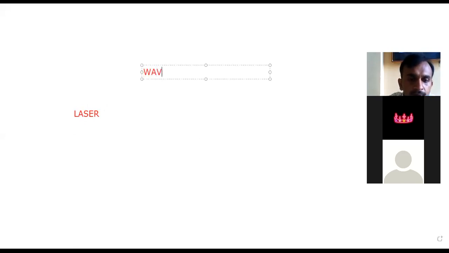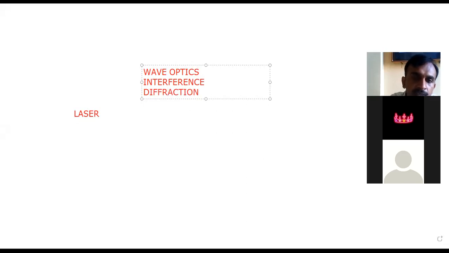Wave optics. In wave optics, we already completed the first chapter, interference. Diffraction is the second chapter in the first unit; later we will discuss diffraction. Today we go through the new chapter, that is the laser.